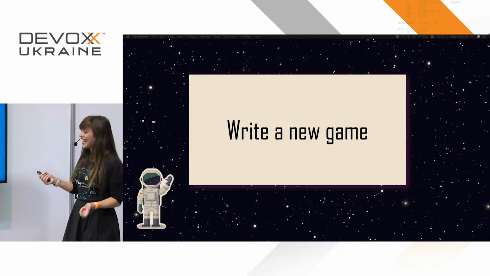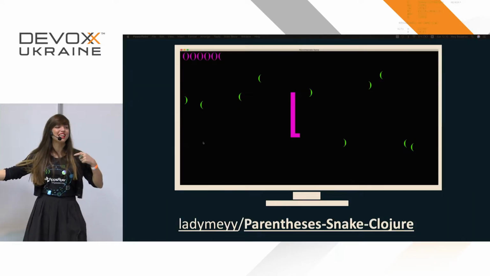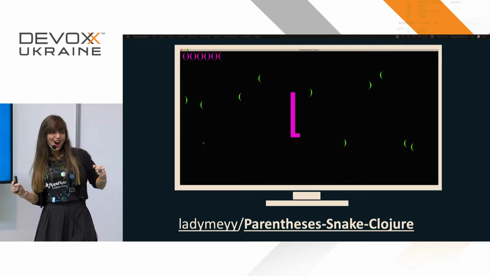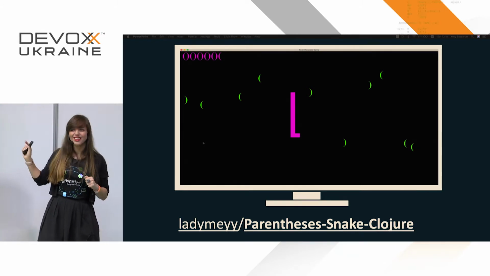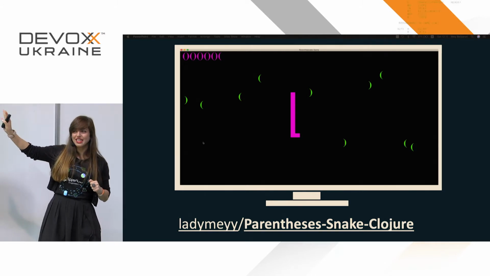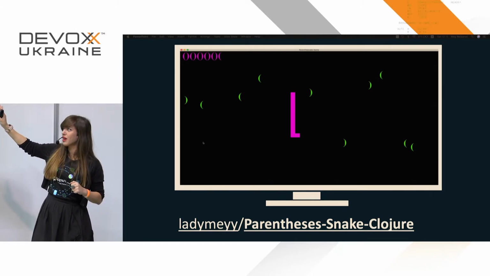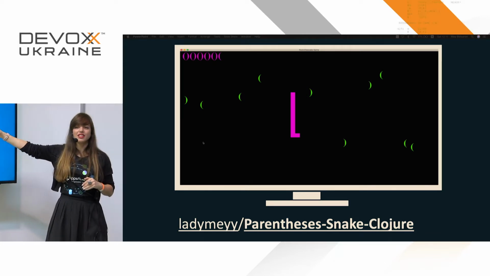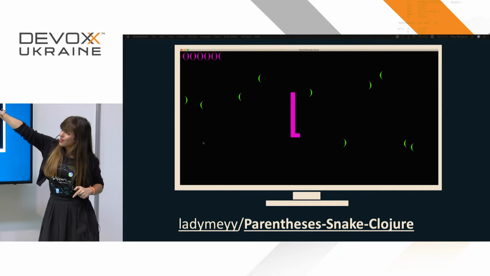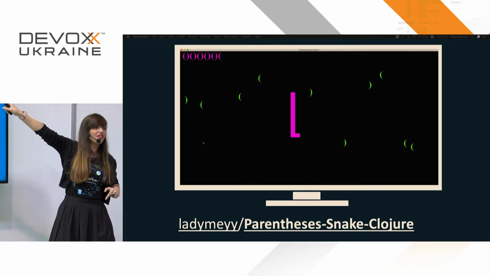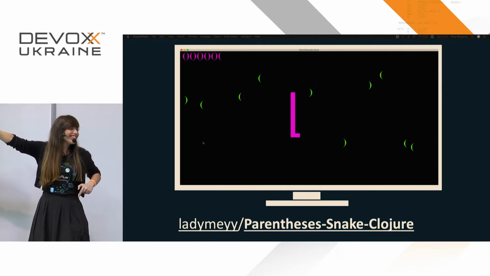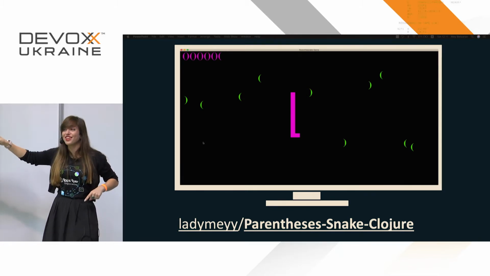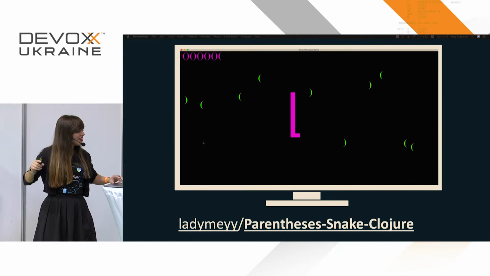Yeah. So here's the code. That's also the code to the game. What you see over here is parenthesnake. Because Clojure has these crazy amounts of parentheses everywhere. They're just everywhere. And so you have a snake. It's scattered parentheses. And over there in the corner, it's the parentheses that we already collected. It's balanced. So you can collect parentheses with the snake game. And it's a real game right there. That's a real game. You can play with it. Let's see.